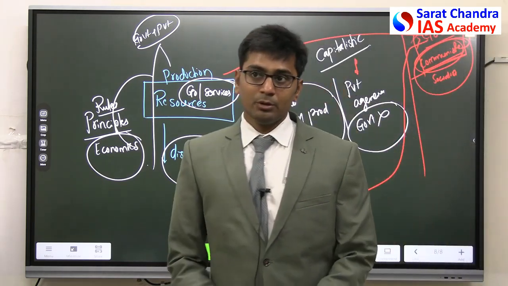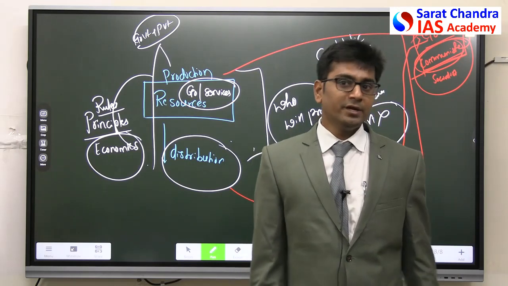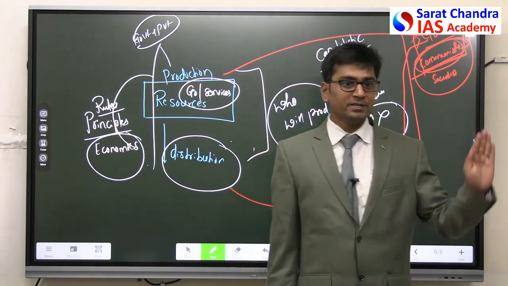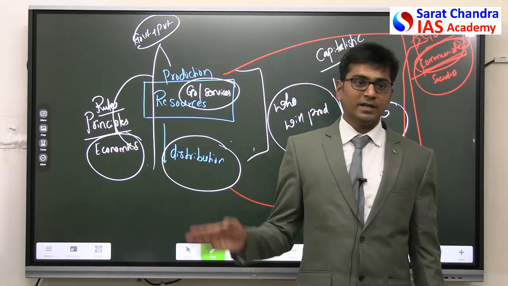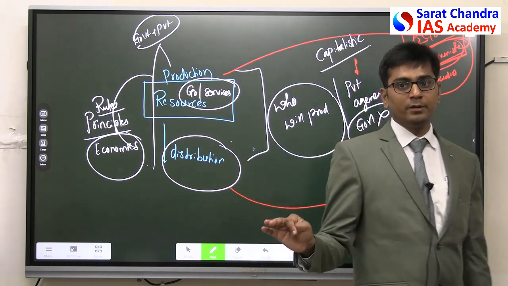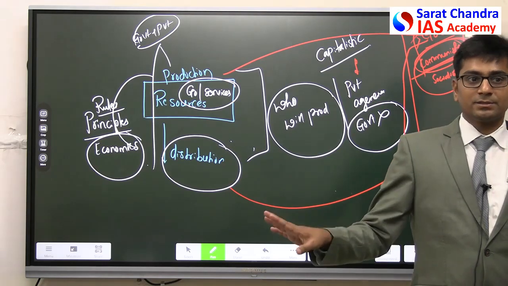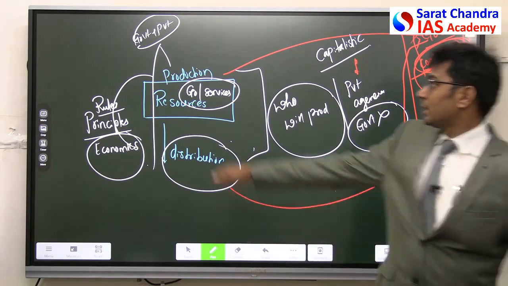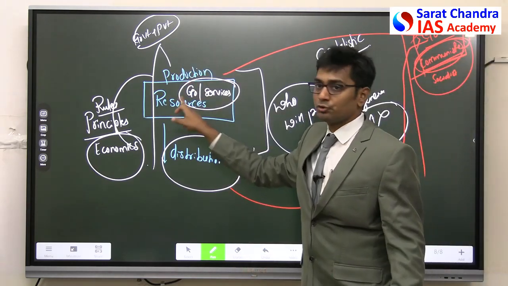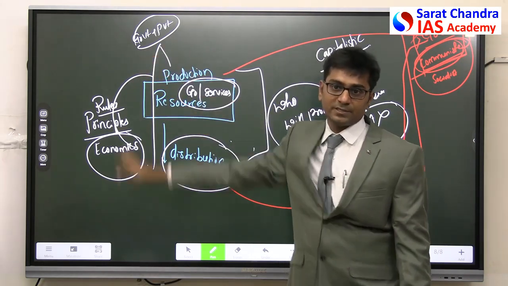For example, look at the telephone services. Today in India, BSNL is providing. BSNL is a government company. As well as Reliance Jio is providing, Airtel is providing, other telecom services are providing. Reliance and Airtel are private players. Along with that, this resource is produced by government also in the form of BSNL.